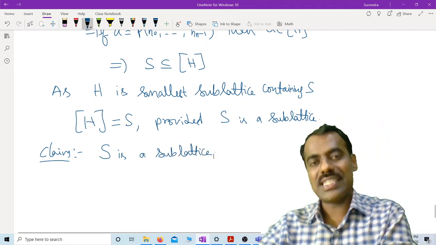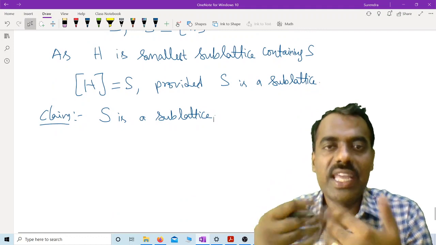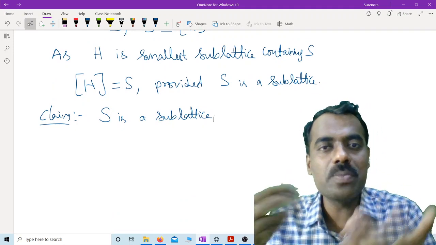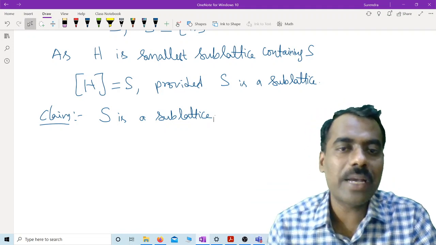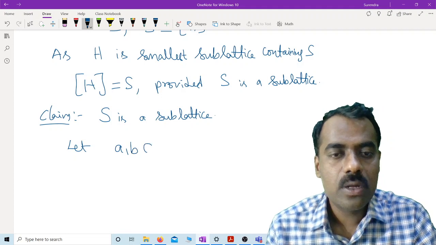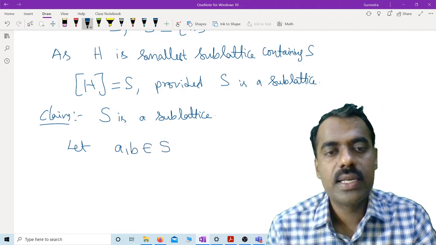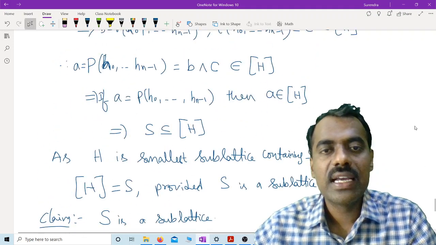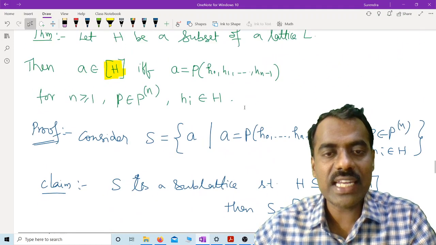How can we show that S is a sublattice? Take two elements and show that it is closed with respect to meet and join. Then obviously it will become a sublattice. So start with: let A, B belong to S, right? What is our set S?